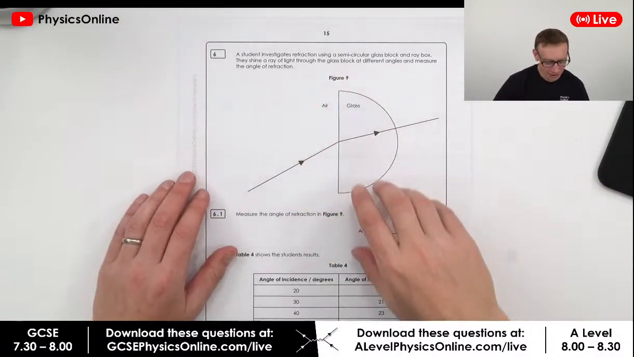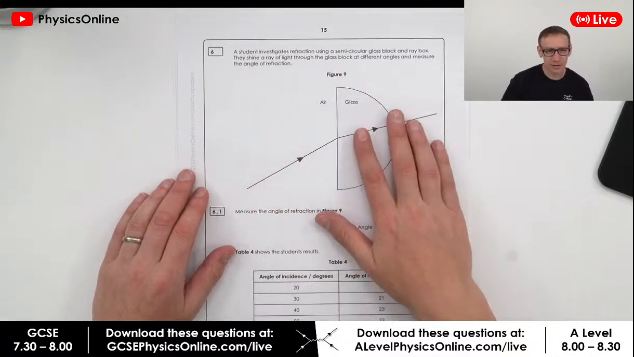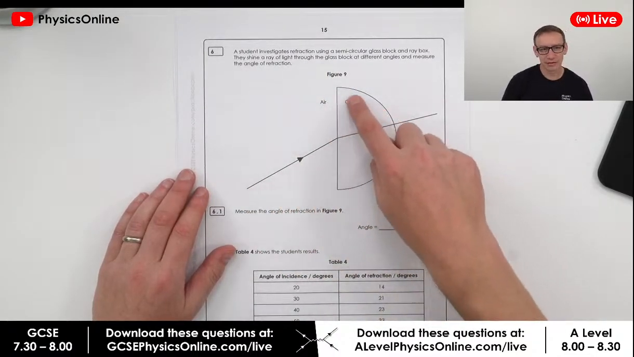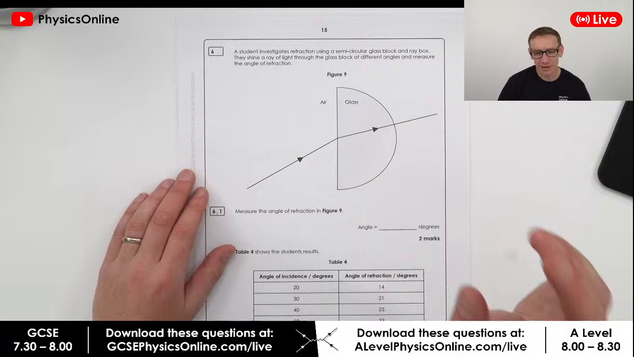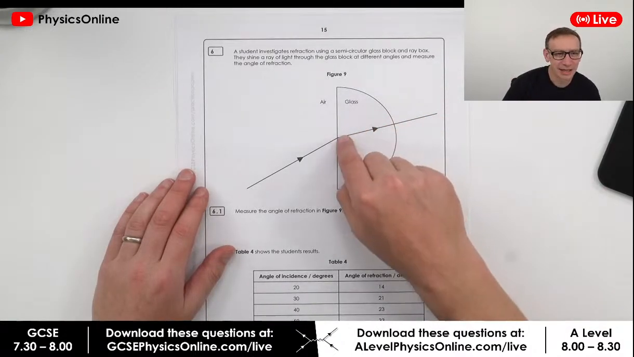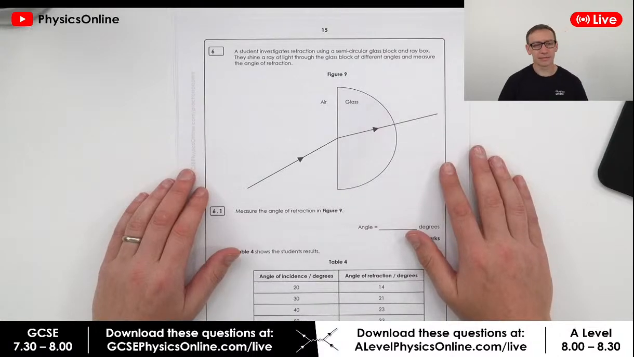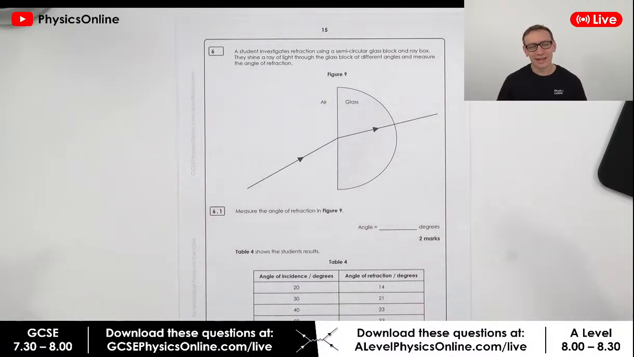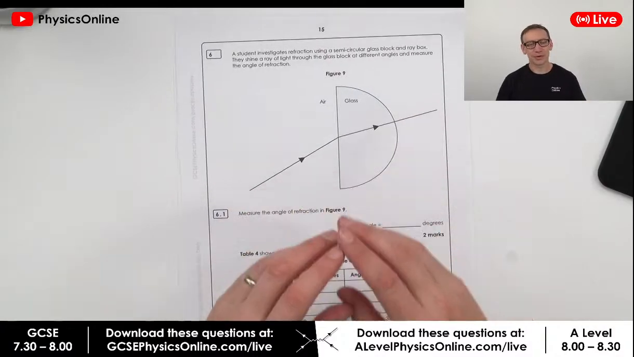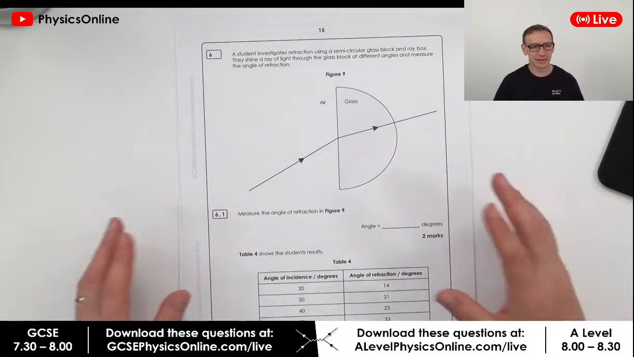So this one over here, the first thing should look familiar to you. We have air, we've got a glass semicircular block. They shine a ray of light through the glass block at different angles and measure the angle of refraction. Now, why is it in physics that we have these semicircular blocks, which I think are only ever used in physics classrooms?